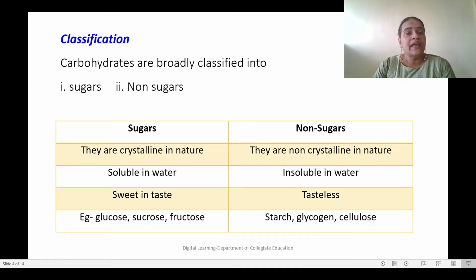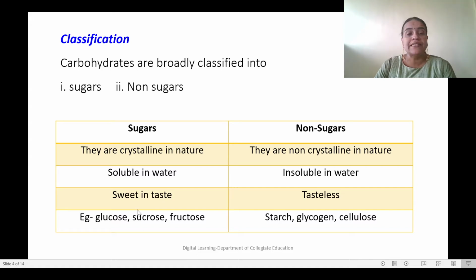Now, how can we classify carbohydrates? Broadly, they can be classified into sugars and non-sugars. How do they differ? Sugars are crystalline in nature, whereas non-sugars are non-crystalline or amorphous in nature. Sugars are soluble in water. We know about the sugar we use at home; it is also soluble in water. So almost all sugars are soluble in water, whereas non-sugars are insoluble in water.